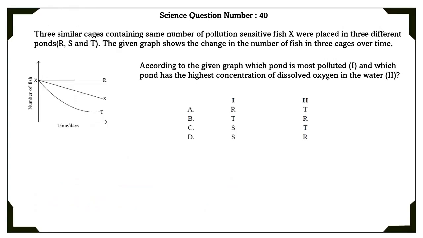Science question number 40. 3 similar cages containing same number of pollution sensitive fish X were placed in 3 different ponds R, S, and T. The given graph shows the change in the number of fishes in 3 cages over time. According to the given graph, which pond is more polluted and which of the pond has highest concentration of dissolved oxygen in water? In the pond which is polluted, number of fish will be less, and with more concentration of dissolved oxygen in water there will be more fish. So according to this, the correct option is the B option.